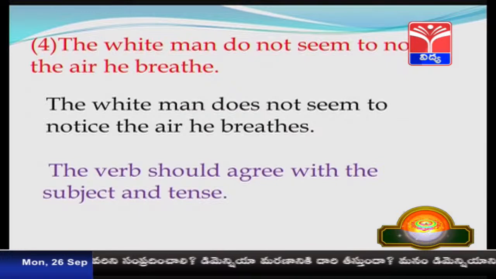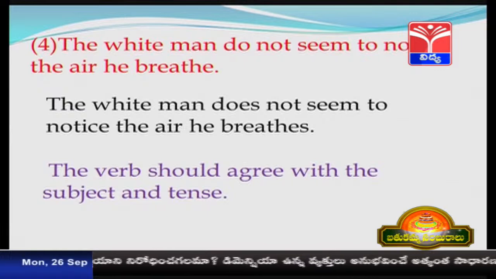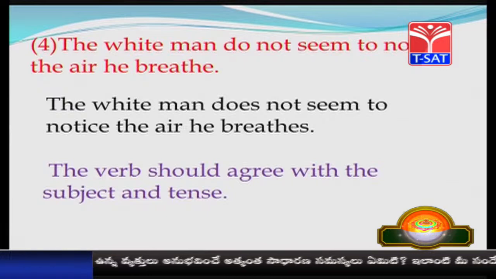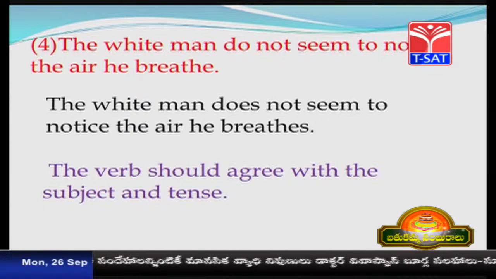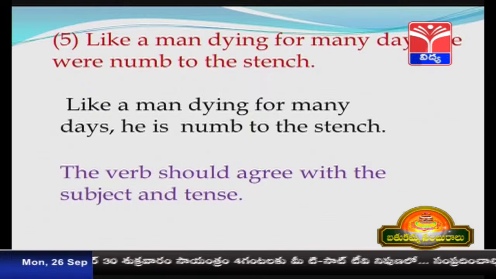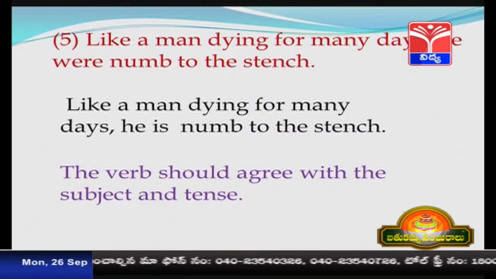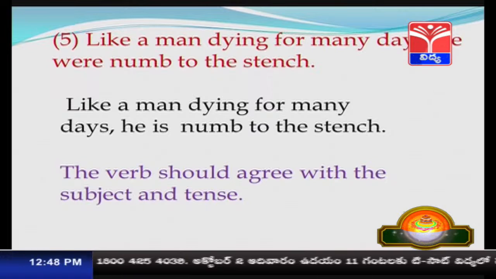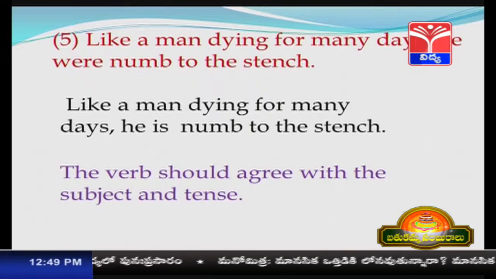The white man do not seem to notice the air he breathes. The correct version of the sentence is, The white man does not seem to notice the air he breathes. The verb should agree with the subject and tense. Let us look at the fifth sentence. Like a man dying for many days, he were numb to the stench. This sentence is wrong, and the right version of the sentence is, like a man dying for many days, he is numb to the stench. The problem is, the verb should agree with the subject and tense.